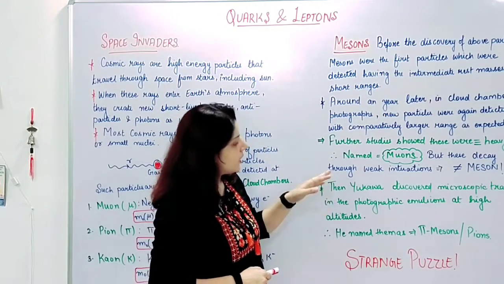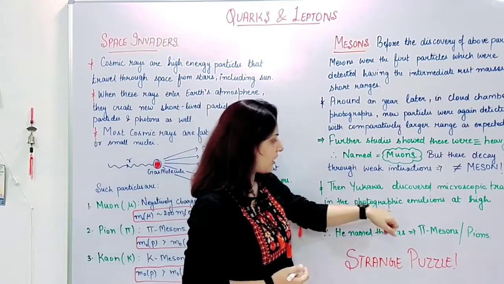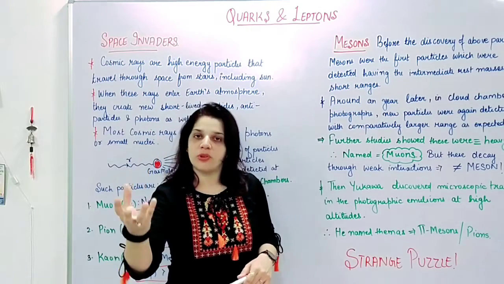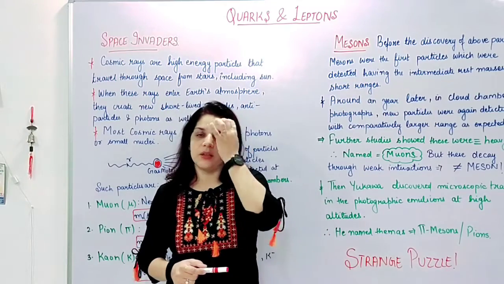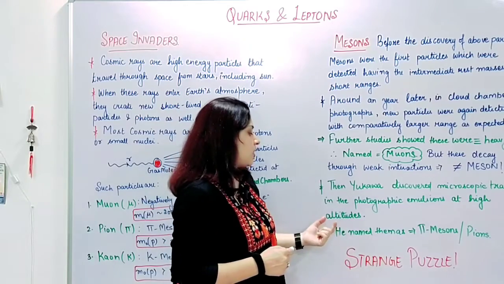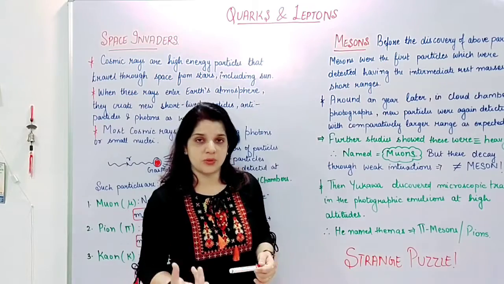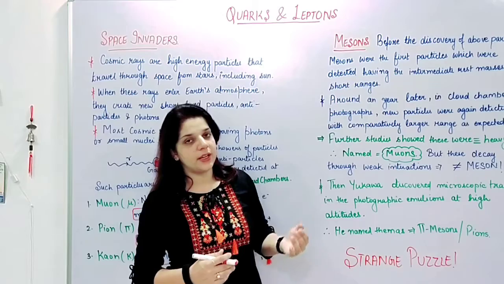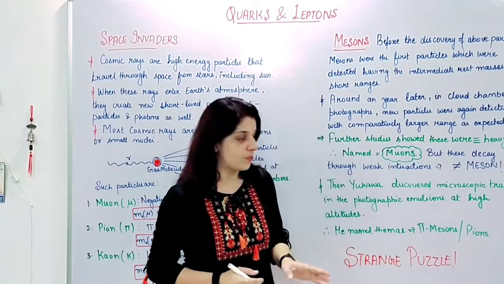Then Yukawa was again a scientist who discovered microscopic tracks in the photographic emulsions when he took photographs at high altitudes. That means there were some strange particles which were present at high altitudes but could not reach ground level. At those high altitudes, the new particles or new tracks which were discovered were studied further, and the scientists who studied them named them pi mesons or pions.